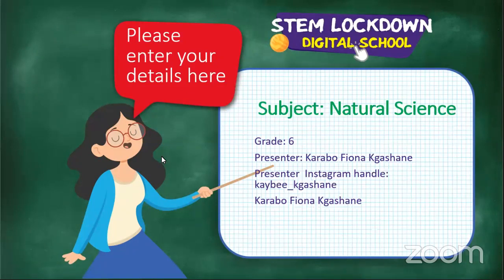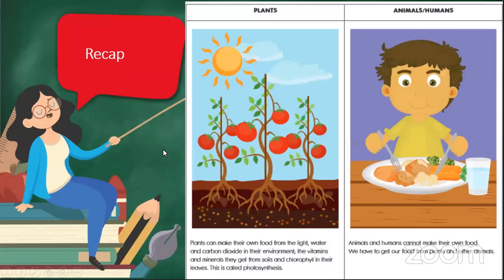All right, let's get straight into it. So, just a quick recap from last week's lesson. Last week we were talking about food. We discussed nutrients in food, different food groups, and we now know that there are some foods called sometimes foods and foods that we can't eat all the time.